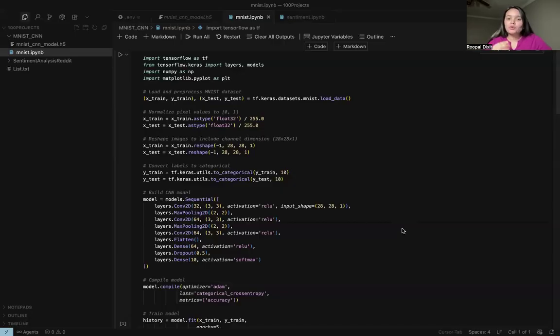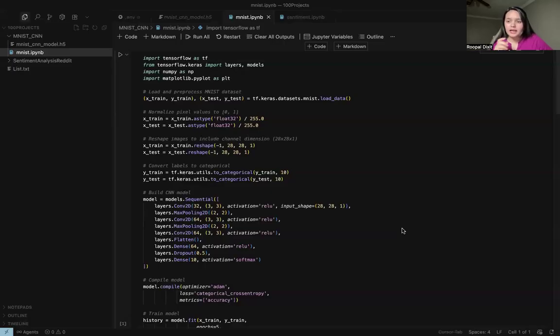So now, what are we building? Imagine you scribble a digit, say a 7, on a piece of paper, and you want a computer to figure out what that number is. That's what this project does. We are using the MNIST dataset, a collection of 70,000 handwritten digit images, 60,000 for training and 10,000 for testing.